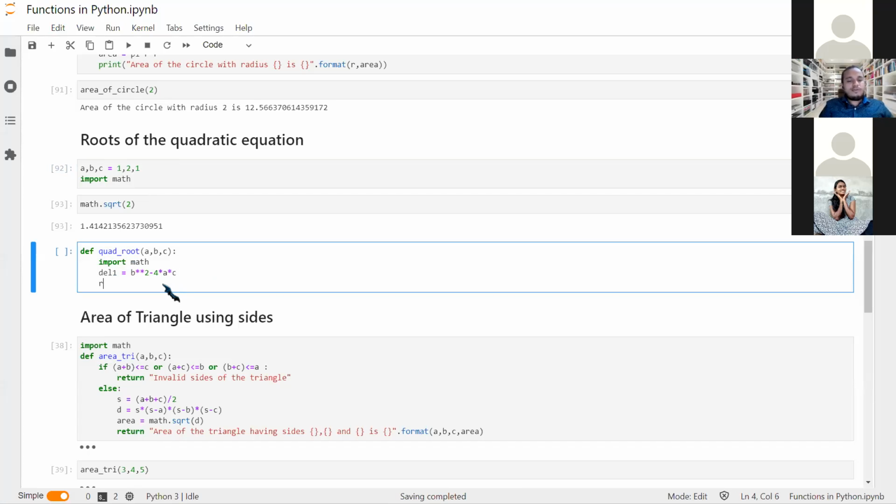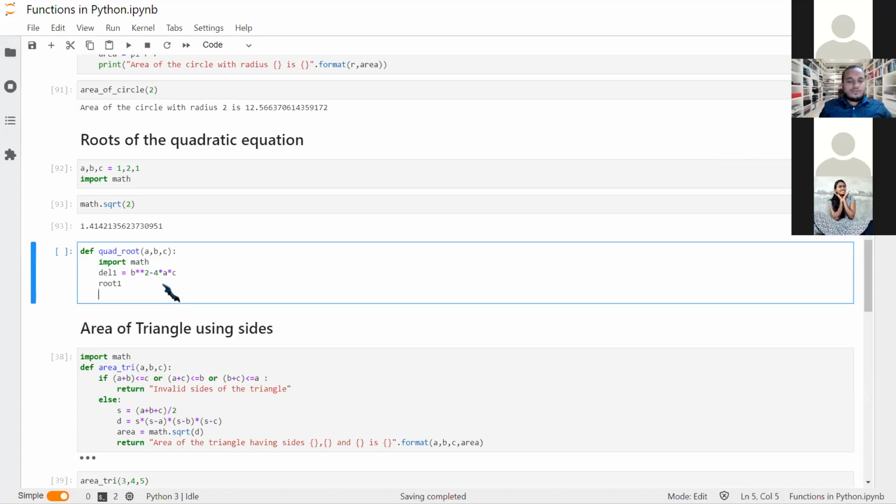So what is the formula for the root? That is root 1 and root 2. So what would be root 1? Root 1 is minus b plus, now I need to take the square root. So math dot sqrt, that is the keyword for taking the square root. So square root of what? That is del1. And what we do next is divide by 2 times a.